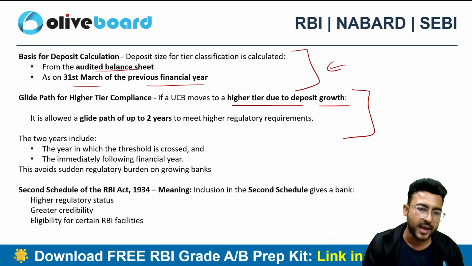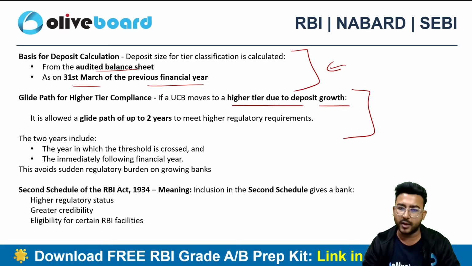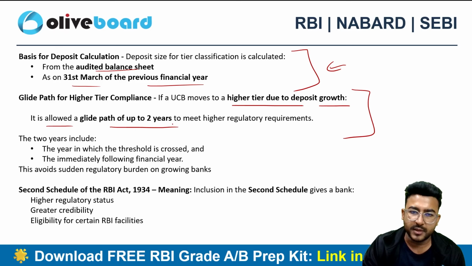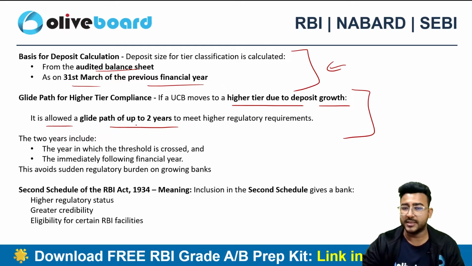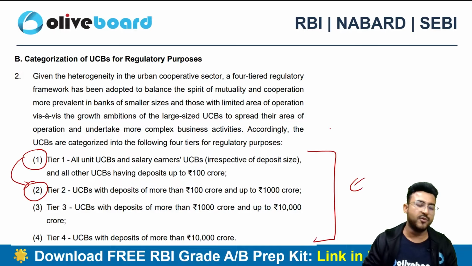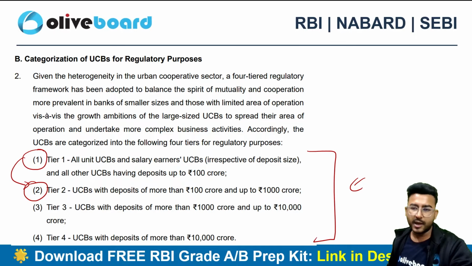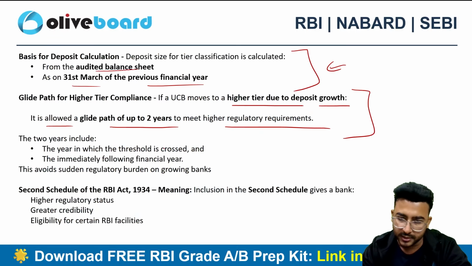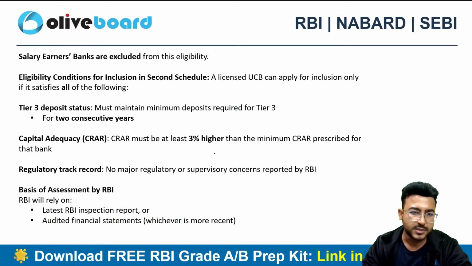It's not like I have to face too much pressure related to regulatory compliance, but the RBI will allow me a gradual increase up to 2 years to meet the higher regulatory requirement, because I moved from tier 1 to tier 2. Now I have a different regulatory requirement. RBI will give me at least 2 years to comply with the new requirements, right? So this is the provision here.